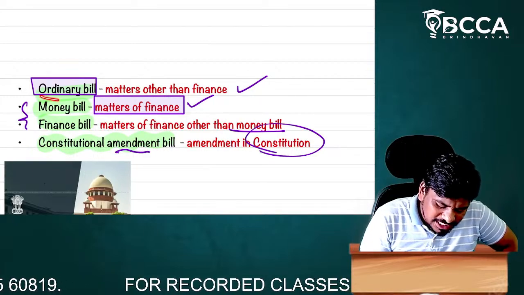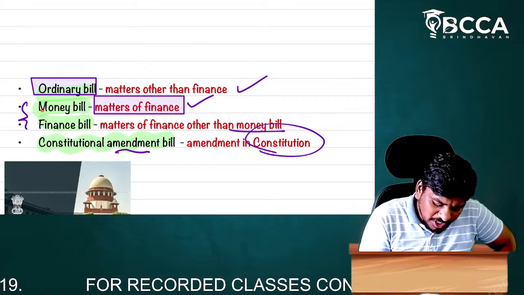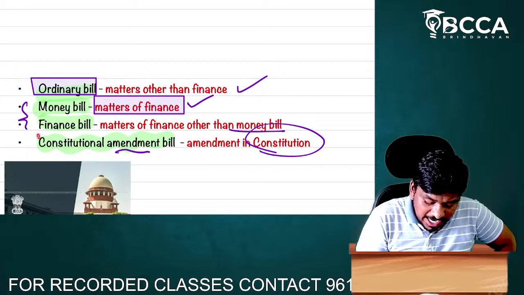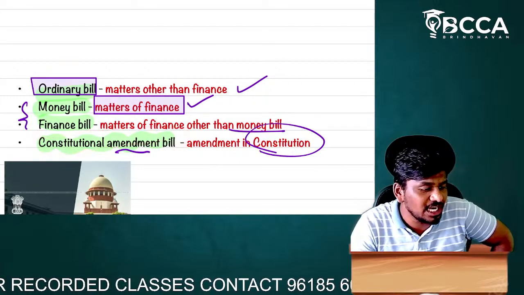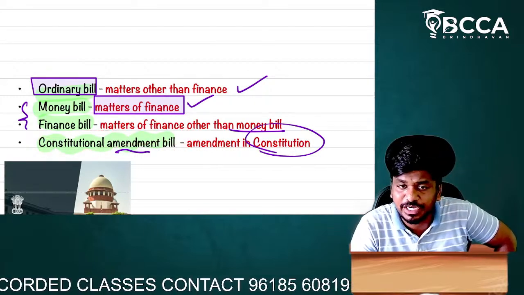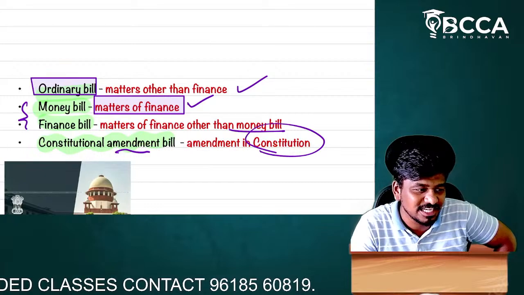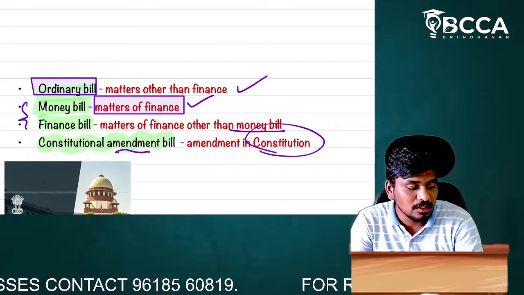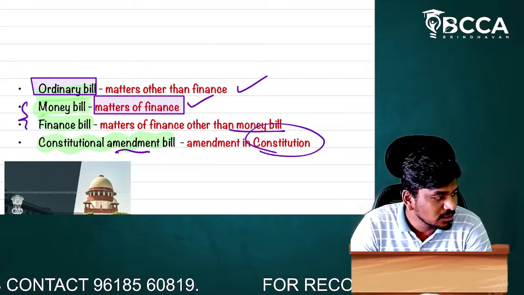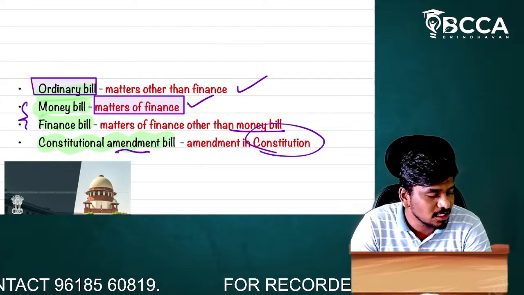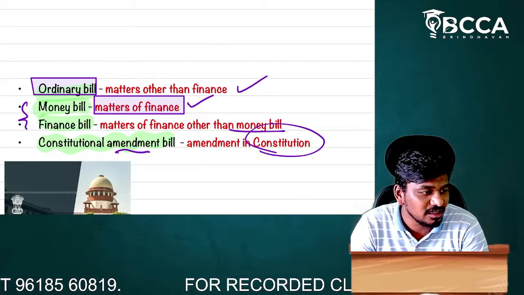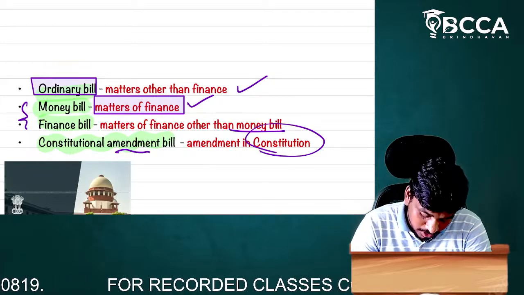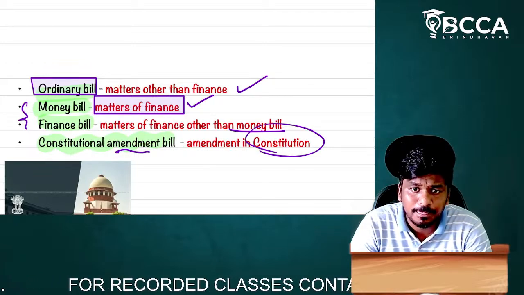So, what is meant by ordinary bill, what is meant by money bill, what is meant by finance bill, and what is meant by constitutional amendment bill? Can anyone give me a brief understanding whether you know about these bills or not? Candidates, students, did you ever hear about money bill or finance bill or ordinary bill?